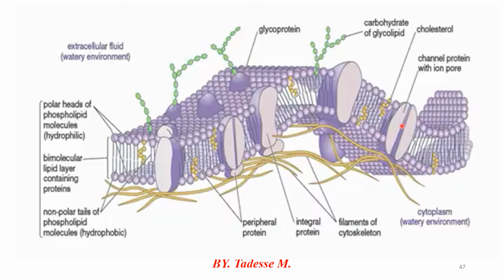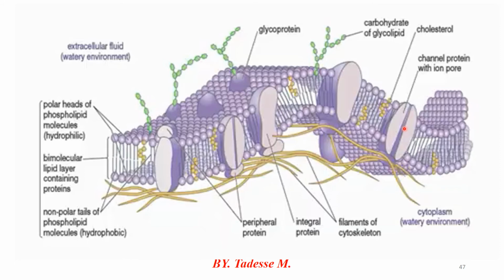The other one is called carrier protein. These carrier proteins are mainly responsible for moving large or medium-sized molecules across the membrane.